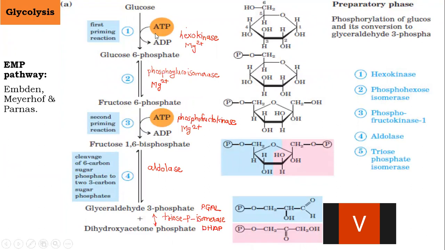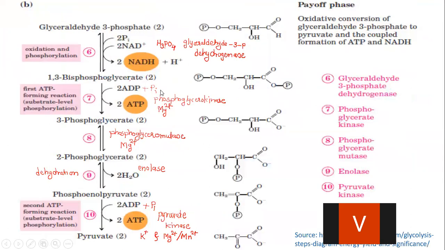In the first phase of glycolysis, which is called the preparatory phase, 2 ATPs are utilized. 2 ATPs are taken from the cytoplasm to form the two important compounds, that is 3 carbon sugars, glyceraldehyde 3-phosphate and dihydroxyacetone phosphate. And in the second phase, that is the payoff phase, the energy rich molecules such as ATP and NADH are generated, which are equivalent to 10 ATPs.